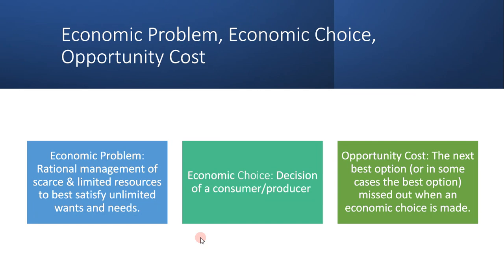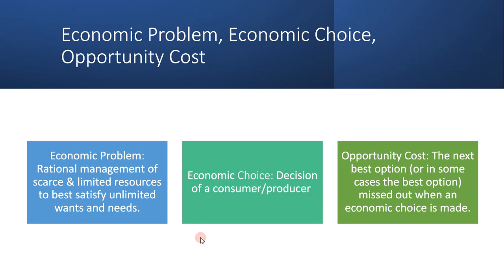So the economic problem is the rational management of scarce and limited resources to best satisfy limited wants and needs. As we all know, there is a finite, or limited, amount of resources on earth, while what we want and desire and need is unlimited. If you have something, you can always ask for more. So your desires are unlimited while the resources are limited.